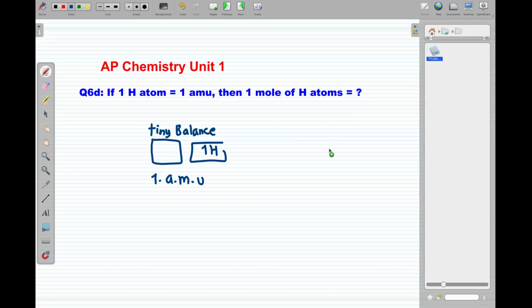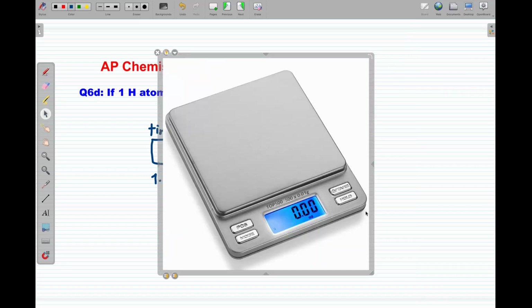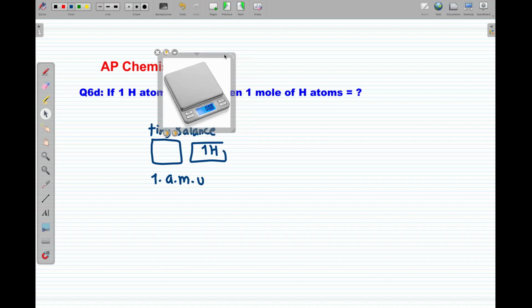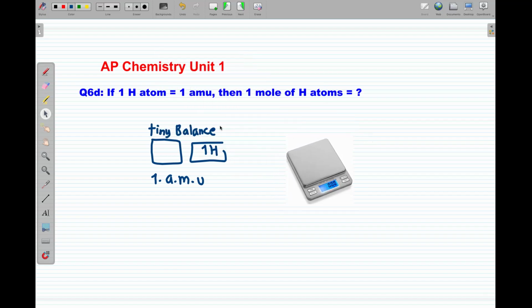Then 1 mole of hydrogen atoms. Oh, this is the normal balance. I can use it now. Big, yeah, compared to the tiny balance. On this one, I can put only 1 mole of hydrogen atoms to be able to see it. Remember, that's too big. That's a very big count. And then I can finally see a mass. The mass will be 1 gram this time, not 1 AMU.